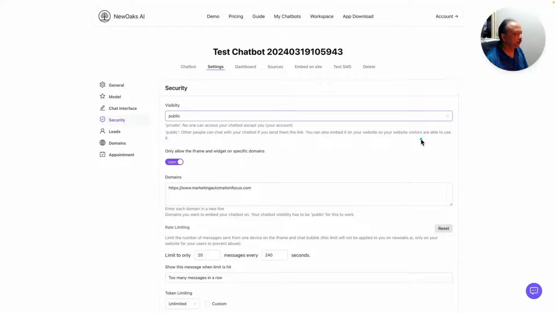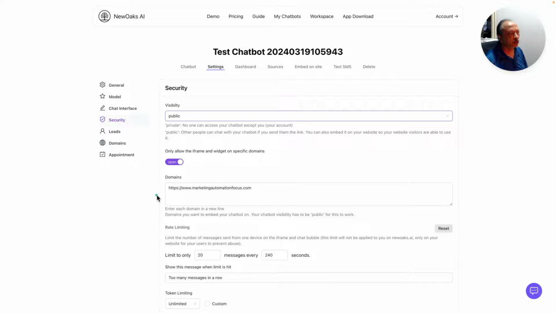Actually, it's a test chatbot, so I'm actually going to turn it off a little bit later because I was just simply playing, and then later on create a better chatbot with all the training for the chatbots, so that then I know exactly this is how I want it, rather than just having a test chatbot there. And then if you want to make sure that this chatbot can only be used, or the scripts for embedding can only be used at which domain. So right now it's my website.